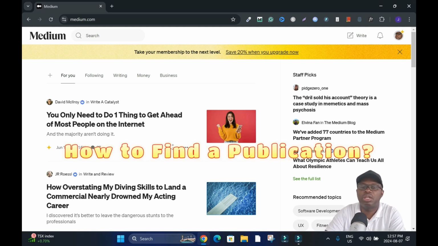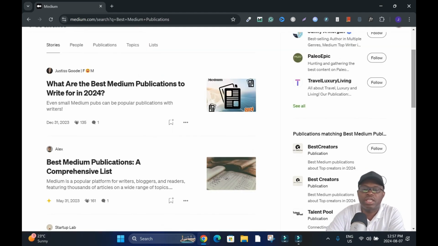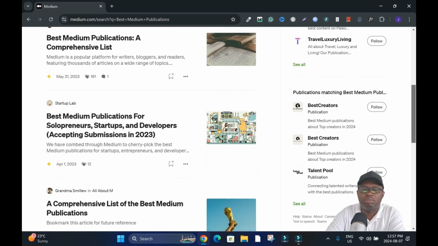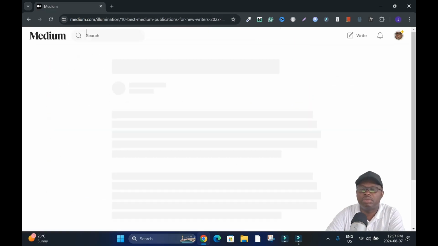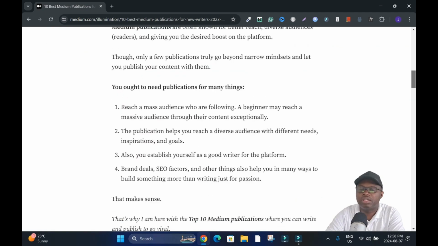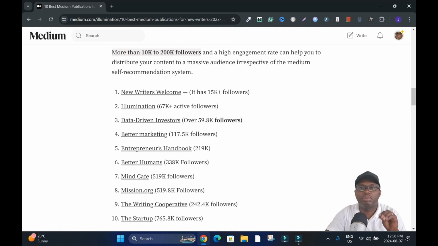Let's get into it. I'll click on the search bar and type best Medium publications. These are articles people have written about publications. For instance, this one, I'll click on 10 Best Medium Publications. So you're going to scroll down and you can read through, which is helpful. Some of them are not properly organized in terms of finding the right box or form to submit.